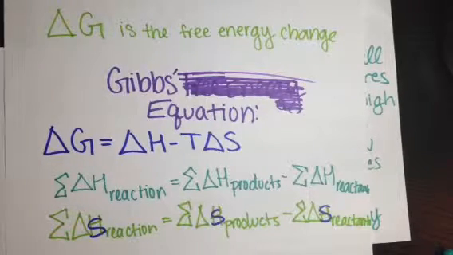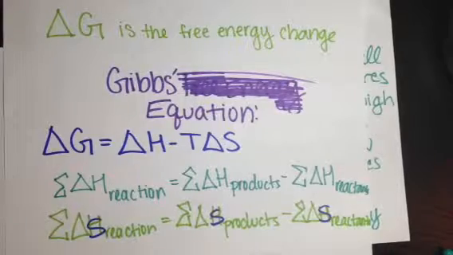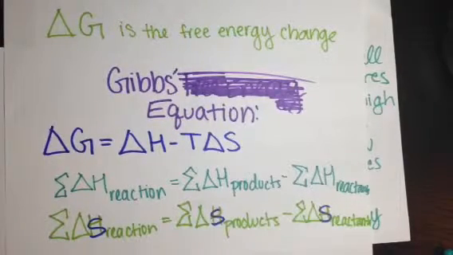When I say favorable, I mean which direction, the forward direction or the reverse direction, the reaction is most likely to occur naturally through the process of time.